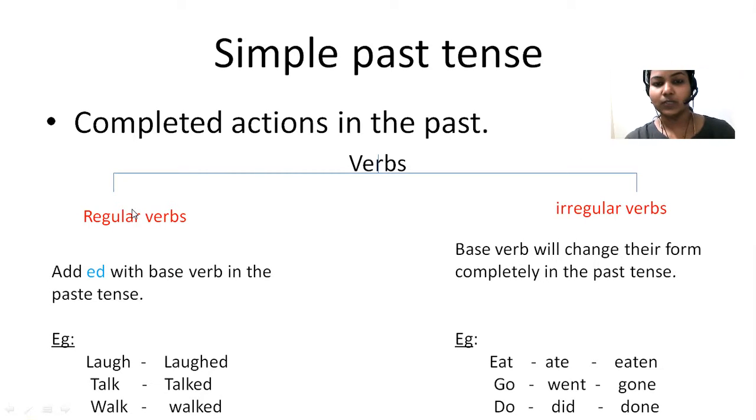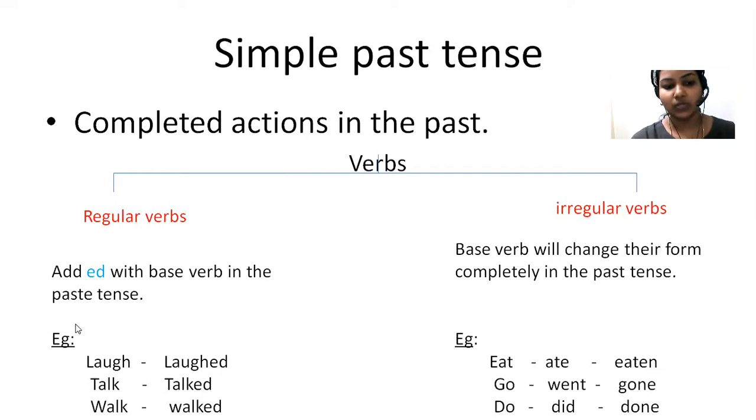Regular verbs means you just add ed to the verb. For example, laugh, laughed, talk, talked, walk, walked. You just add ed to the verb. That is a regular verb. And what about irregular verbs? An irregular verb will change its form completely, like eat, ate. Eat is the present tense form of the verb, and when it comes to the past tense form, you need to change the spelling, the entire word, like ate.